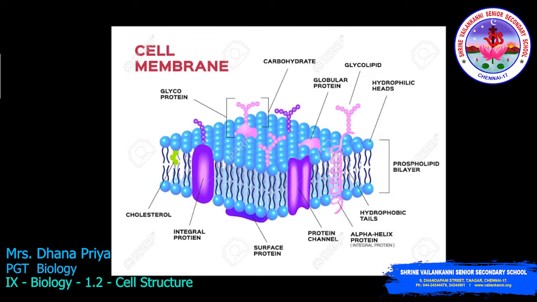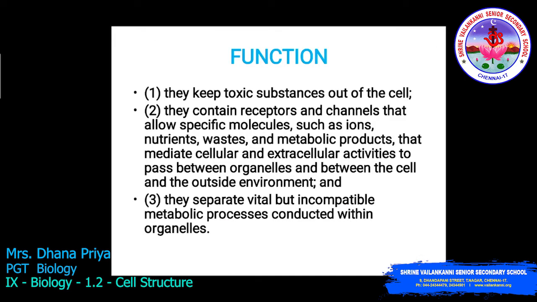Here you can see the carbohydrate, glycolipid, and hydrophilic head. It is made up of a phospholipid bilayer. Here you can see the protein channel and integral channel. These are the outer membrane of the animal cell, and this will be the second layer membrane of the plant cell. Function: they keep toxic substances out of the cell.